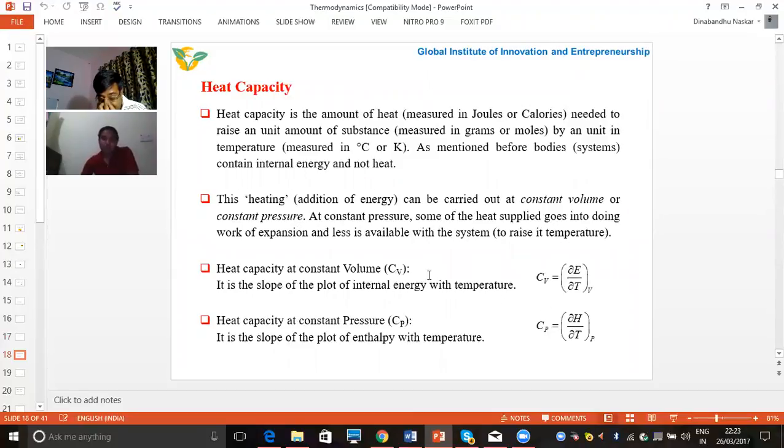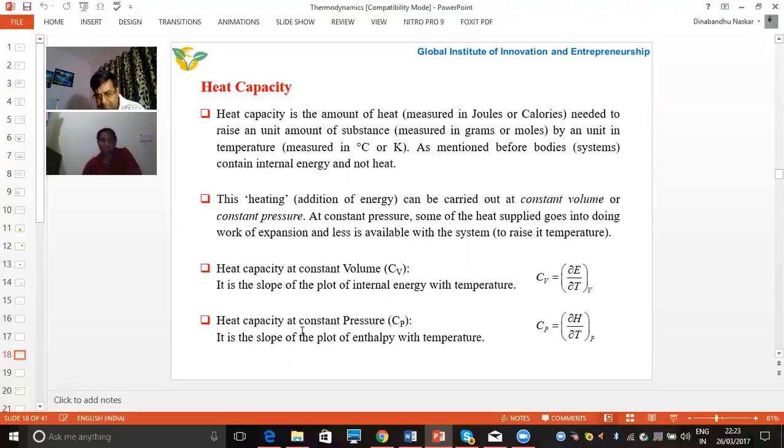So in mathematical form, heat capacity at constant volume, represented by Cv, is written as delta E upon delta T at constant volume. We can also say that it is the slope of the internal energy, because E is the internal energy. So it is the slope of internal energy with respect to temperature. This is the mathematical form of heat capacity at constant volume.